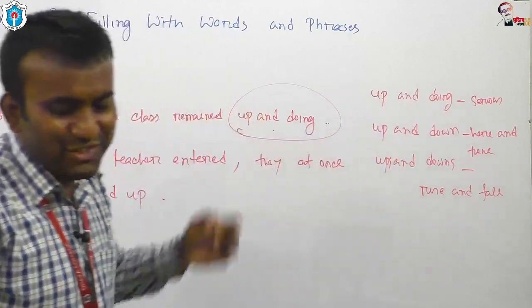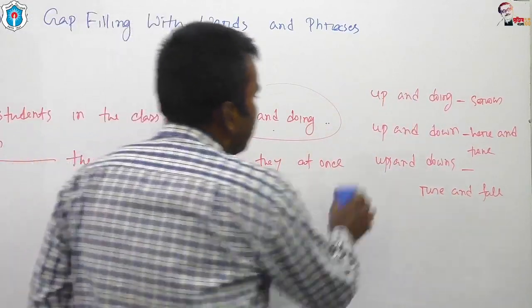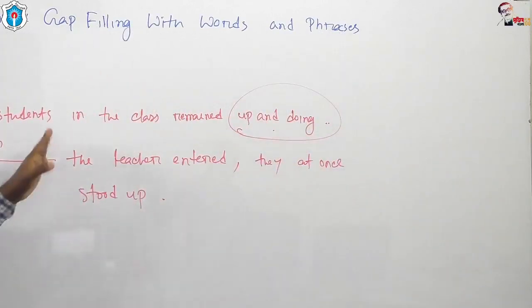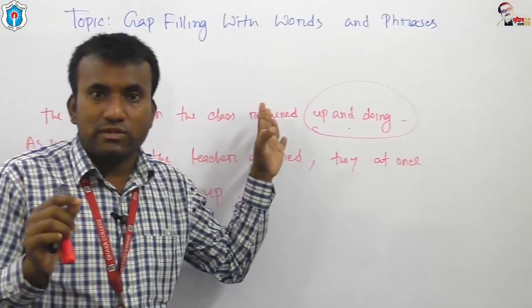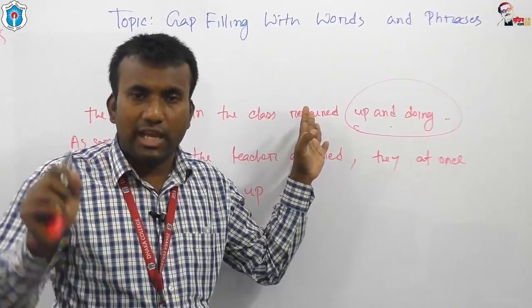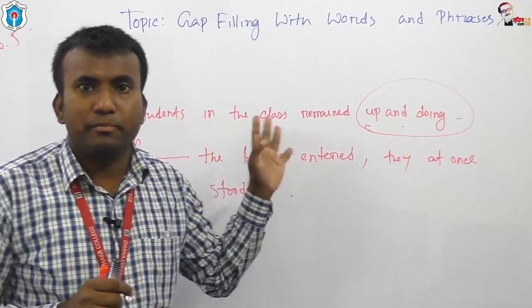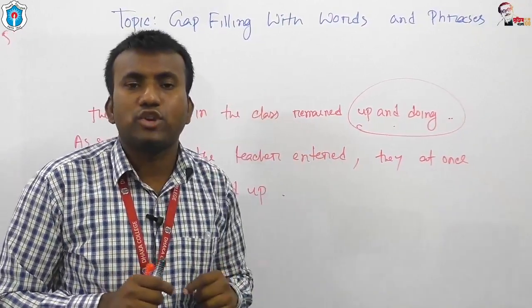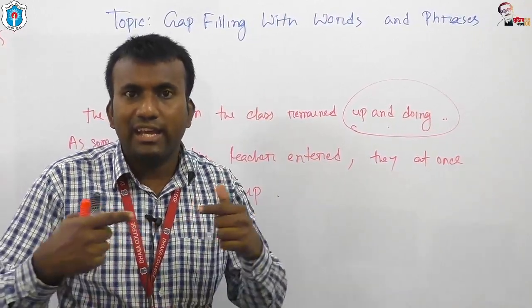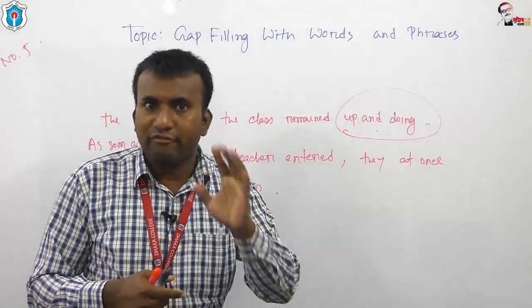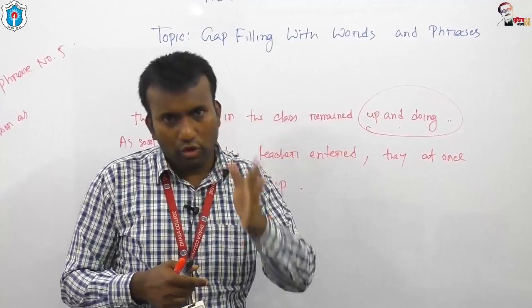Now let's come back to as soon as. As soon as is used in question number 3 of English second paper. This as soon as is also important for question number 4, that is completing sentence. So we can take the chance of learning both question number 3 or 4.